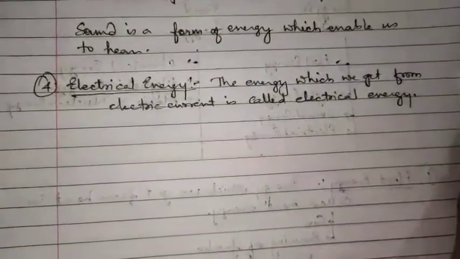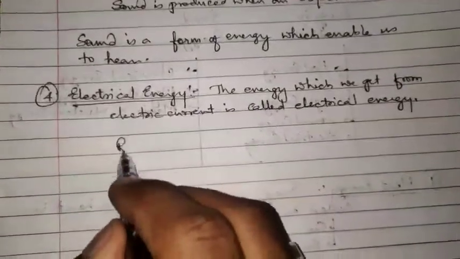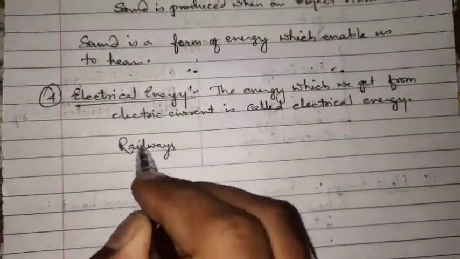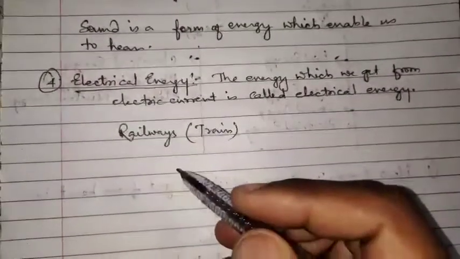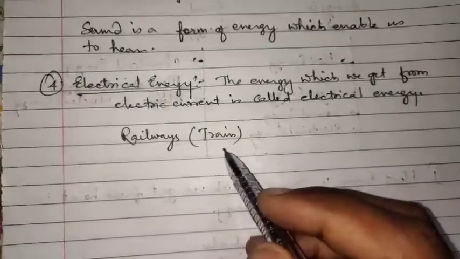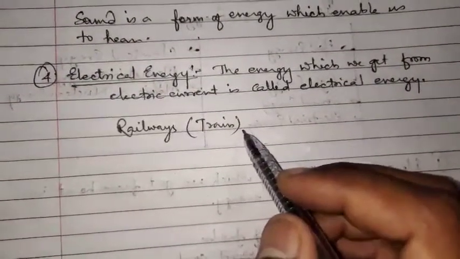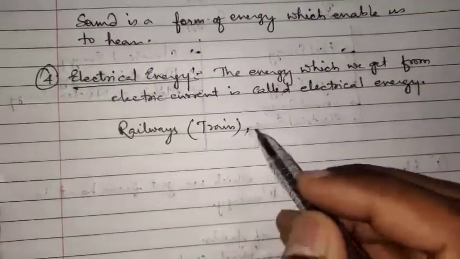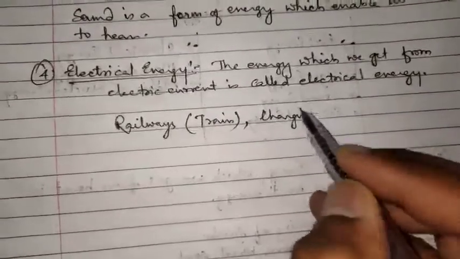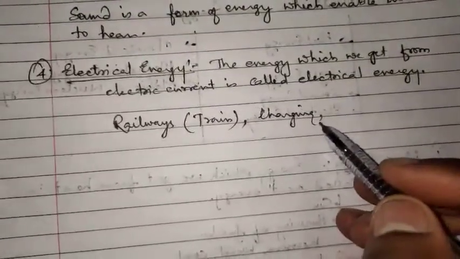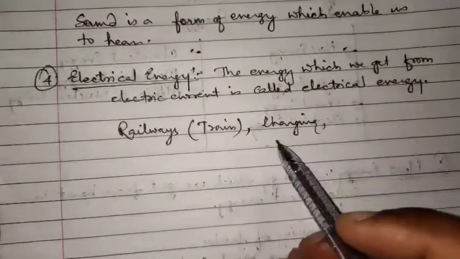There are so many things which are running with the help of electric energy, like railways. Nowadays most of the trains are running on electric energy. They are getting electricity, and in the form of electrical energy they are able to run in almost every place. We are using electrical energy for charging purposes. These are the things where electrical energy is being used.